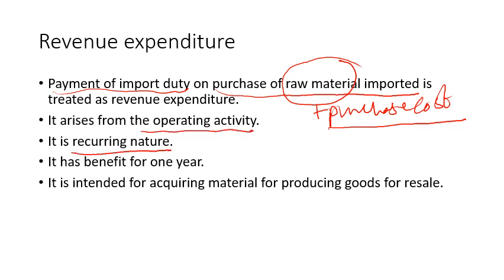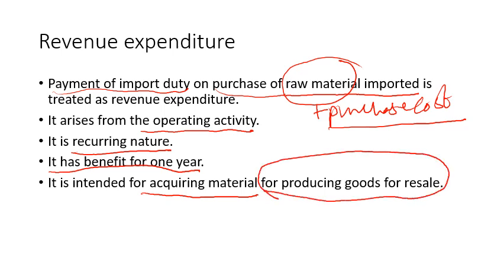So purchasing raw material is basically operating activity. It is recurring nature. It has benefit for the year only, and it is intended for acquiring material. Why are you acquiring the material? For producing the goods for resale. You are going to make some finished goods and you are going to sell these goods, and that's why it is related to which activity? Operating activity. So this expenditure is treated as revenue expenditure.